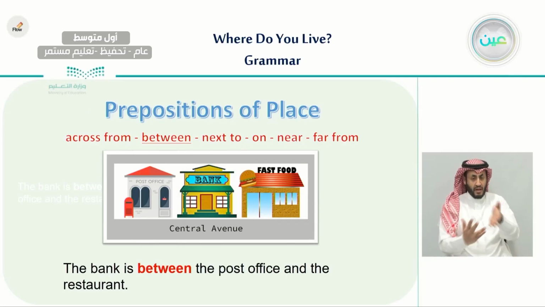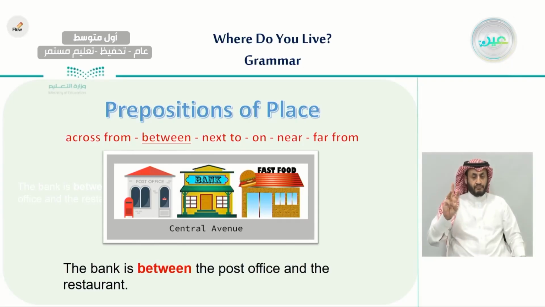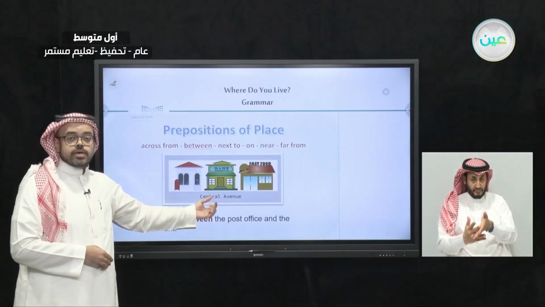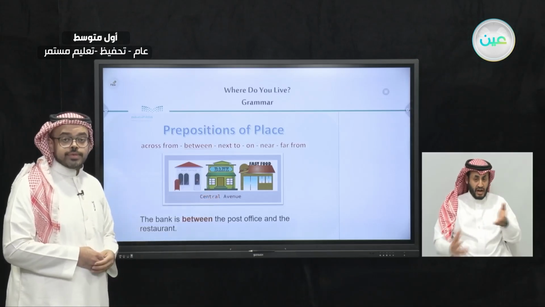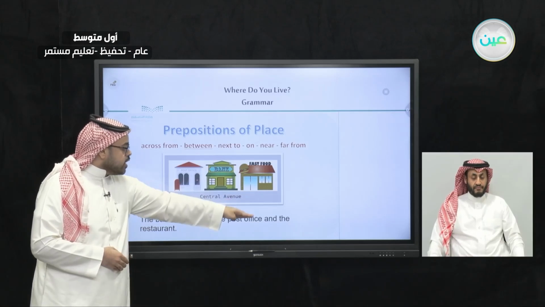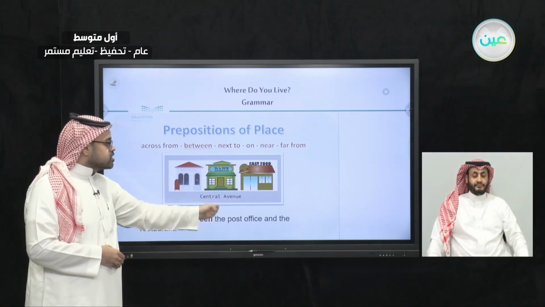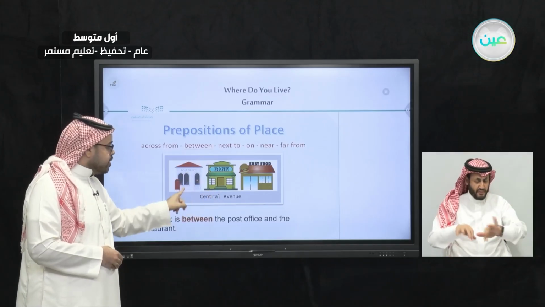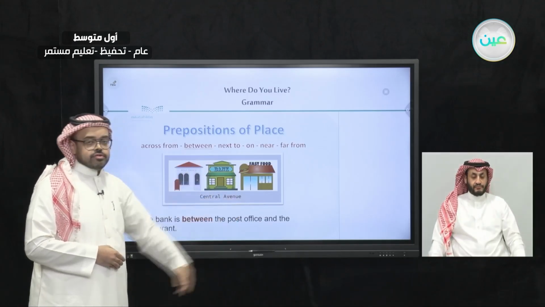Let's see the other preposition. Between. As you can see, here we have three different places. The bank is between the post office and the restaurant. This is what we mean by the word between. Between means that if something is in the middle, not on the right and not on the left, it is between. And here the bank is between the post office and the restaurant.